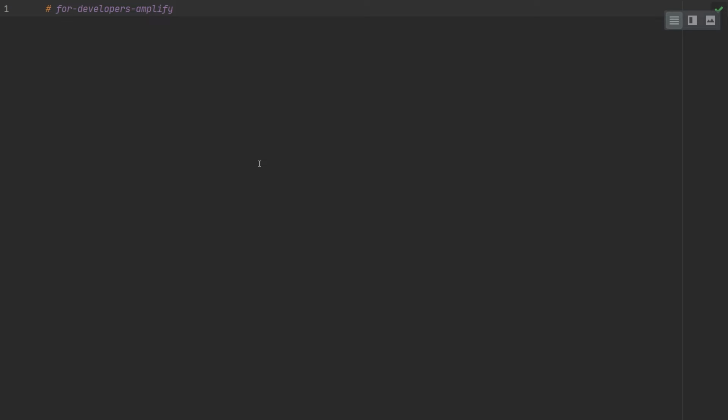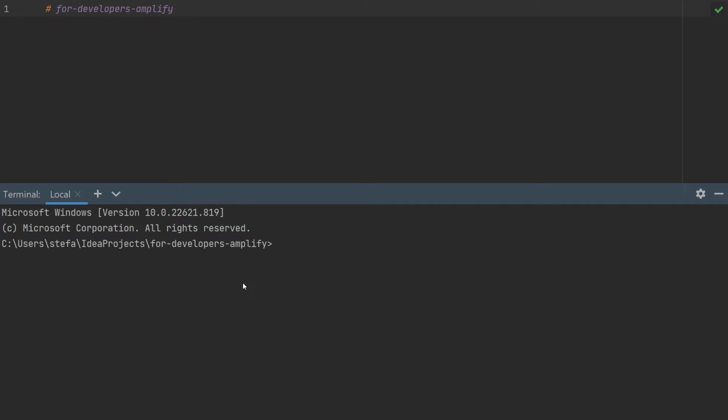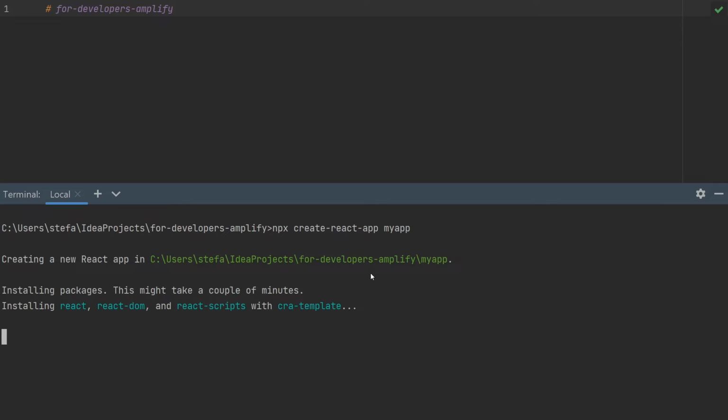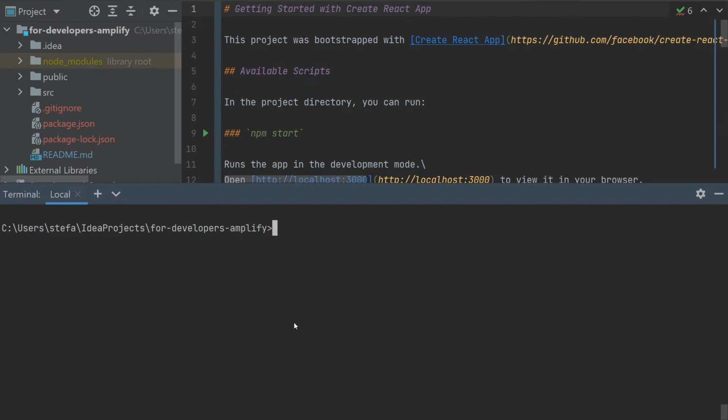So let's use the classical library which will generate the code for the React application. Let's use npx create-react-app my-app, which is a generator to create a skeleton for the React app. Let's wait a bit. When we look at the project, it has some generated code, which looks nice. And let's then continue with the guide, which will tell us what to do next.